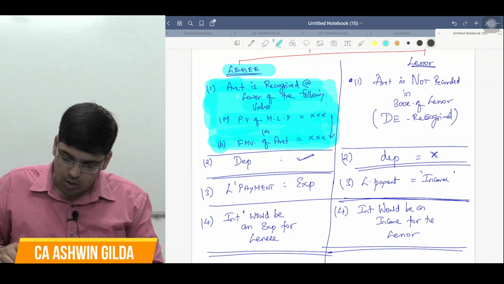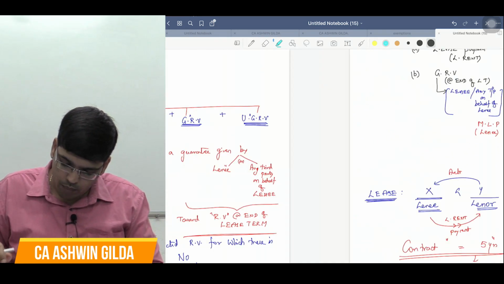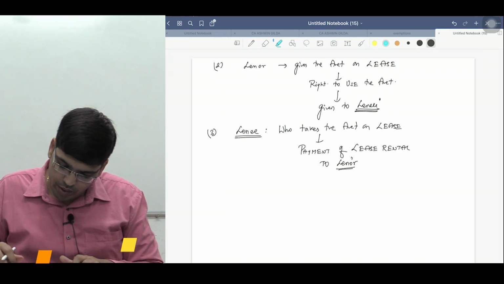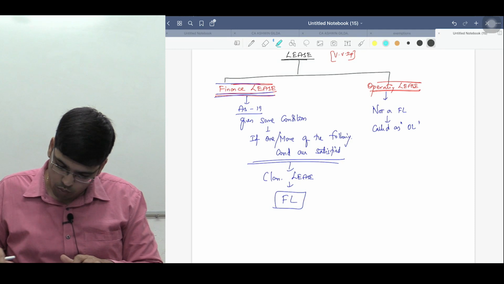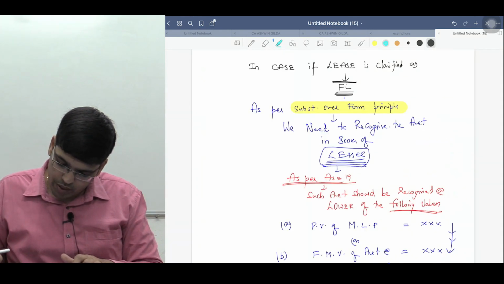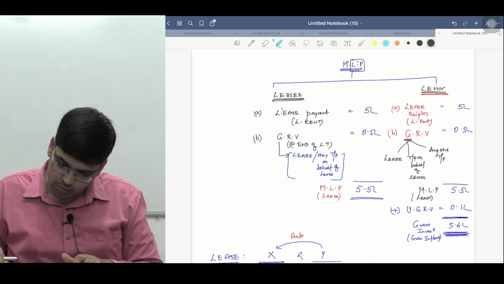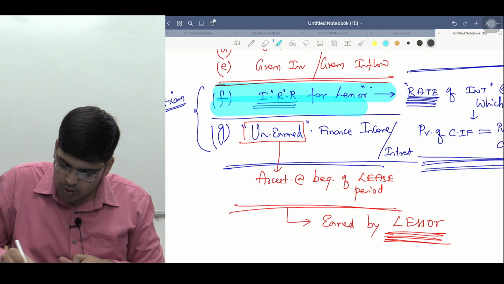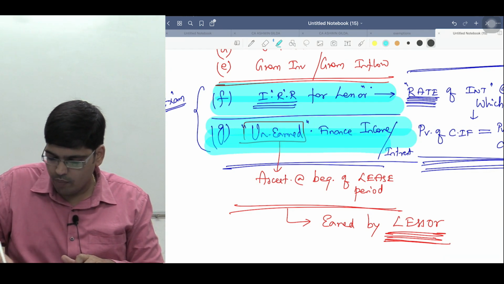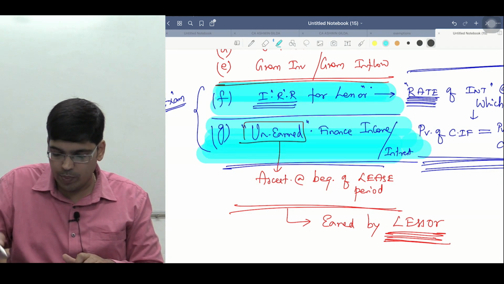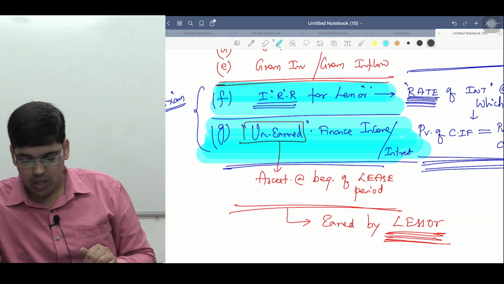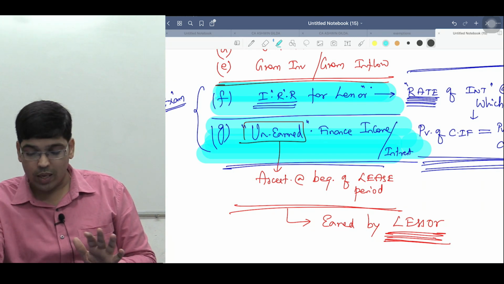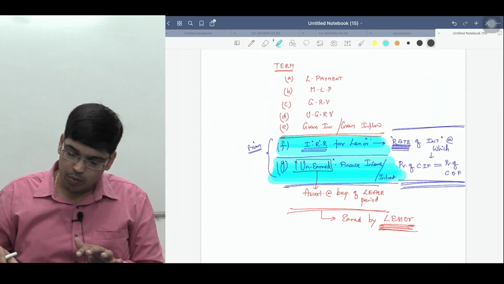Am I clear, sir? Sir, what about other aspects, sir, that we learn slowly? Even this is also very, very important. What is that? I'll tell you. One minute. We studied terms, right? Even these things they will ask in your exam, that we learn through problems. So these are also most important. These two aspects: what is the internal rate of return for the lessor? And how much is the unearned finance income by the lessor? We will study both these things carefully, there is no hurry. Am I clear up to here, sir?